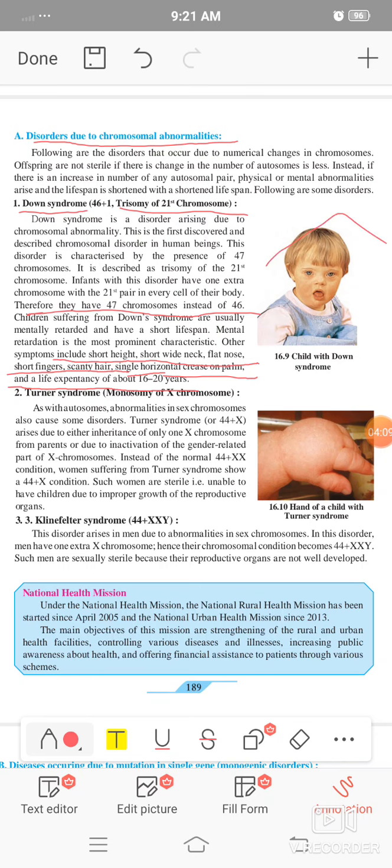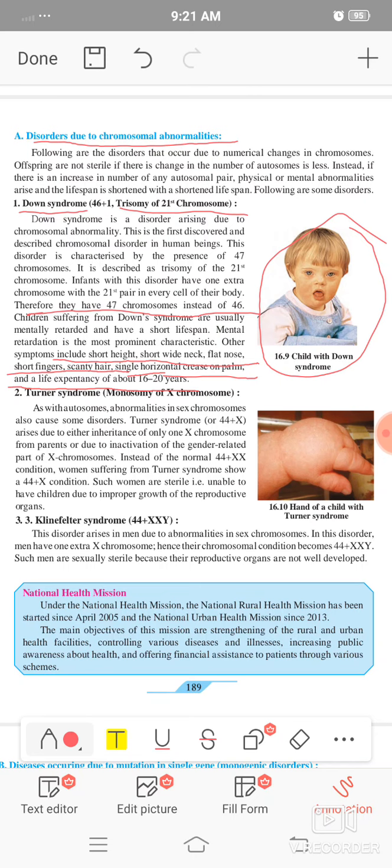So here we can study how a child with Down syndrome, which is an inborn genetic disorder, looks. The baby looks like that shown in the picture.